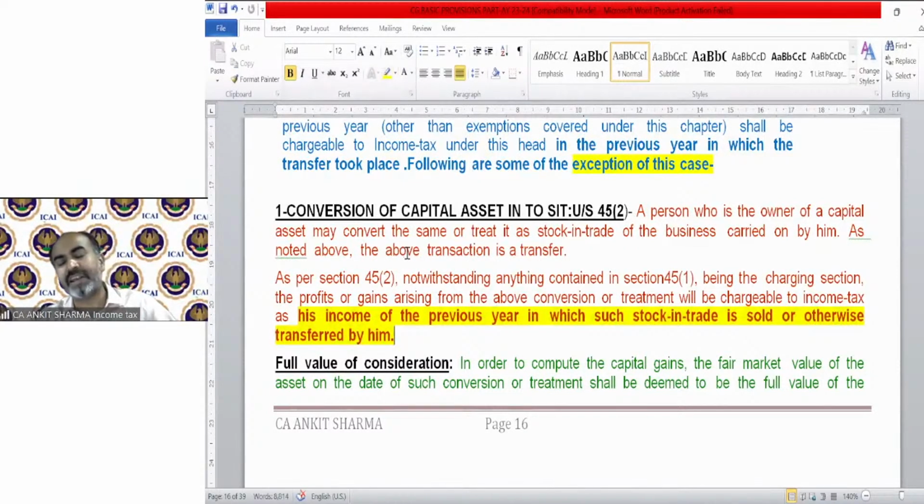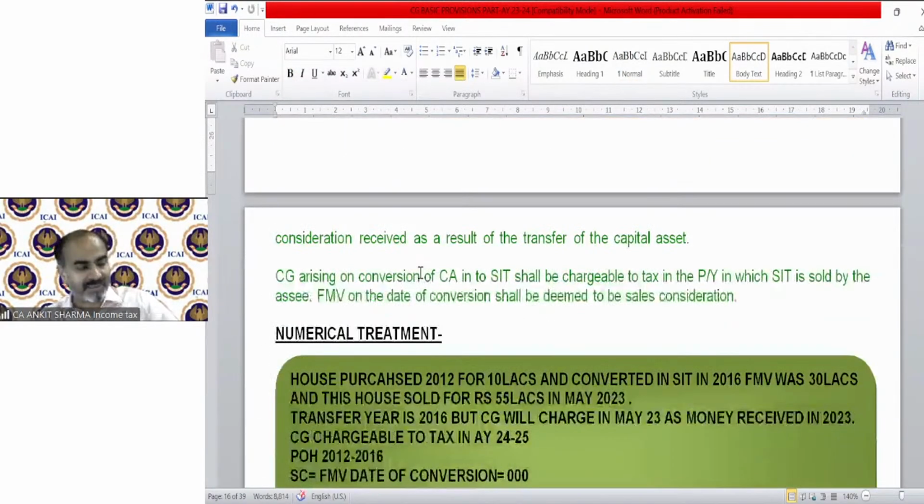transferred. In that year, we need to calculate the PGBP income as well as the capital gain. What is the consideration? The fair market value at the time of conversion will be treated as the sale consideration, and that conversion fair market value will become the cost for the purpose of stock in trade.